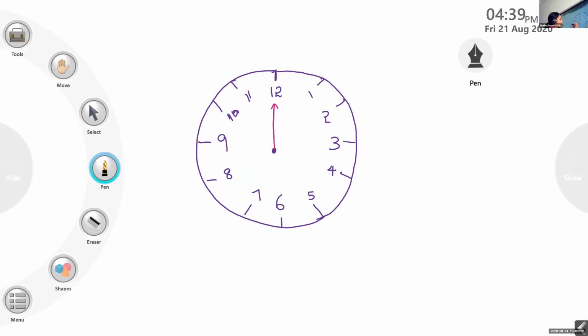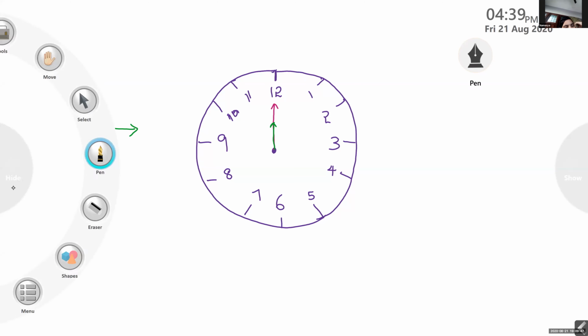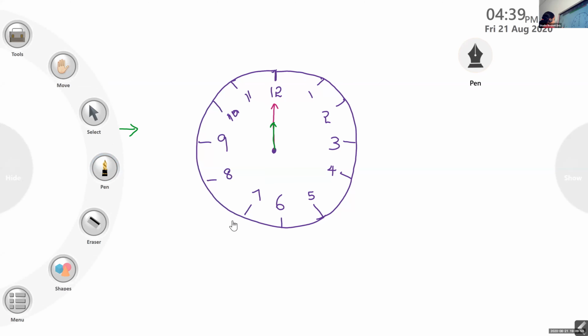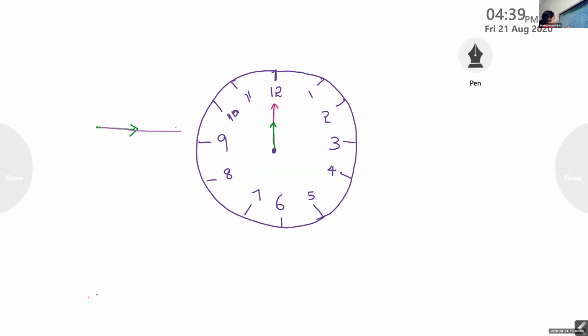So, can you see that green line? Yes, ma'am. It is 12 o'clock now. Okay. Can you find any angle there? No, ma'am. No angle is formed. That is one ray, the hour hand like this, and the minute hand on the top, like this. That pink line. There is no angle formed.